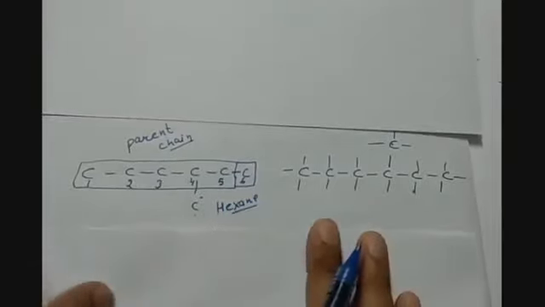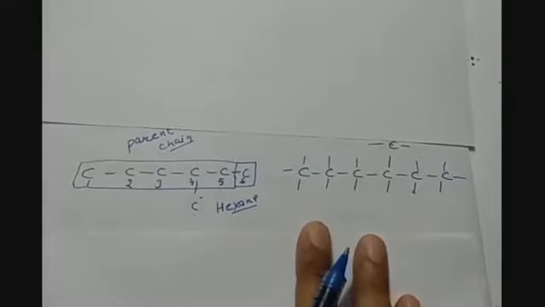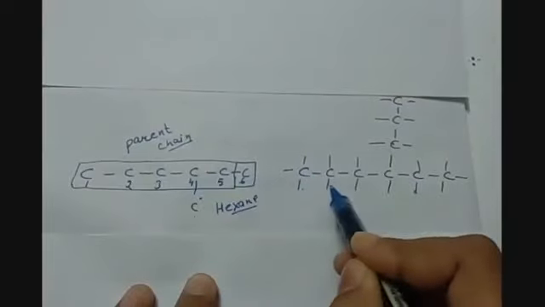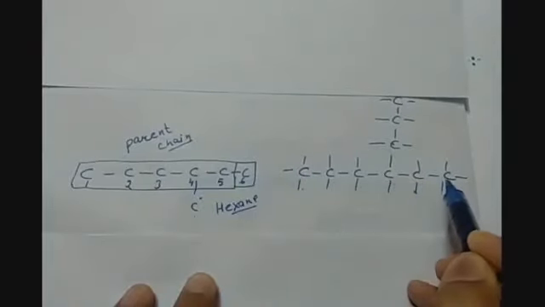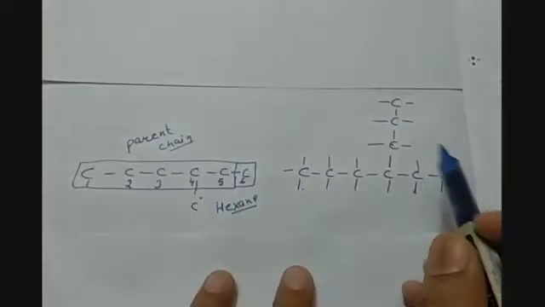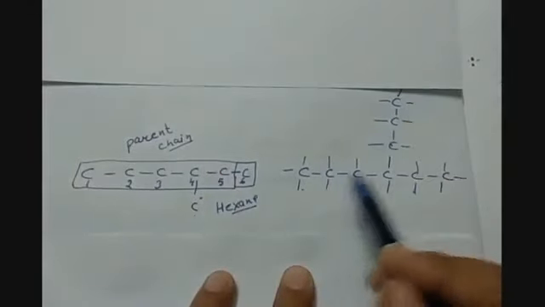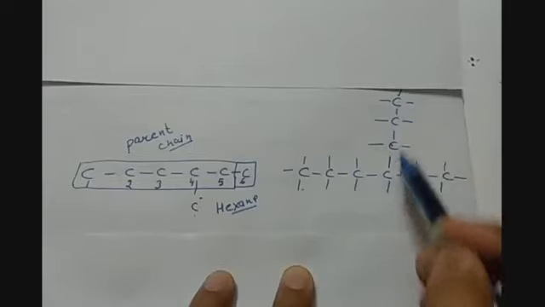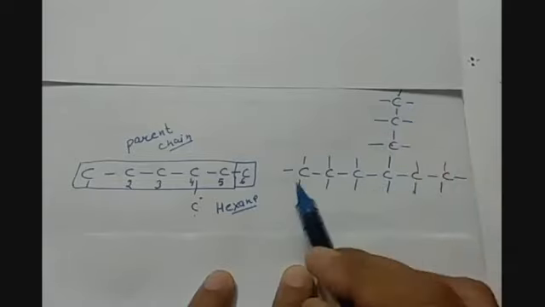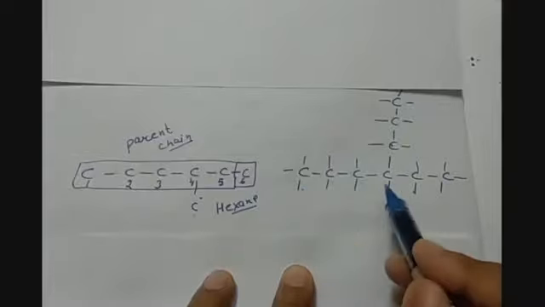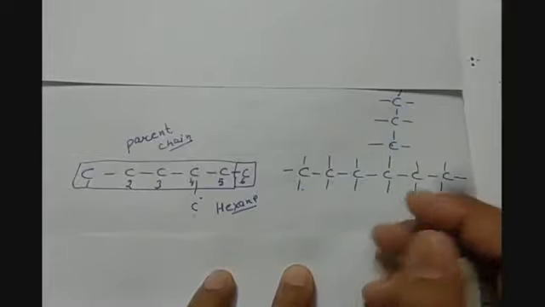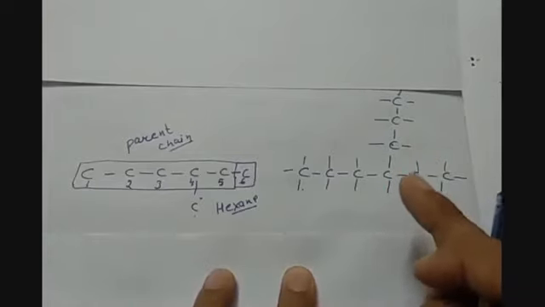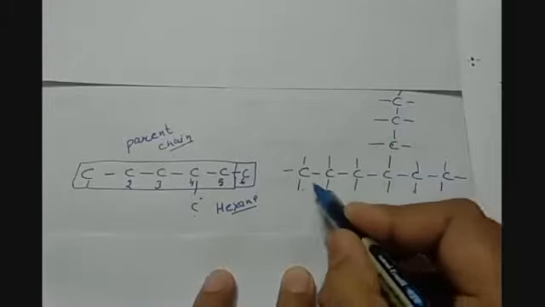Now let us see the other example. Here we have 1, 2, 3, 4, 5, 6. But in the second part, we have 1, 2, 3, 4, 5, 6, 7. So this will be the longest chain, so we are not going this way. Now we have to number it like this. And here, as there is no prefix, or you can say no substitutional group, we can start from here or from there.